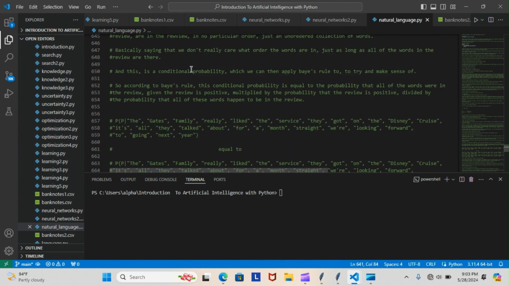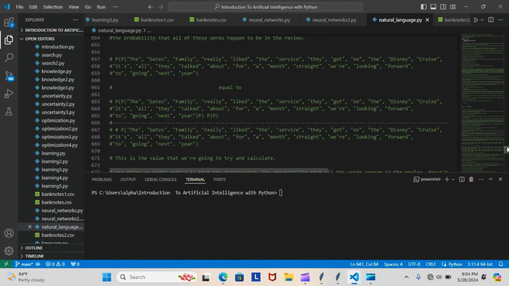And this is a conditional probability, which we can then apply Bayes' rule to try and make sense of. So according to Bayes' rule, this conditional probability is equal to the probability that all of the words were in the review, given the review is positive, multiplied by the probability that the review is positive, divided by the probability that all of these words happen to be in the review. I know that sounds like a mouthful, but just stick with me. So we have that here.